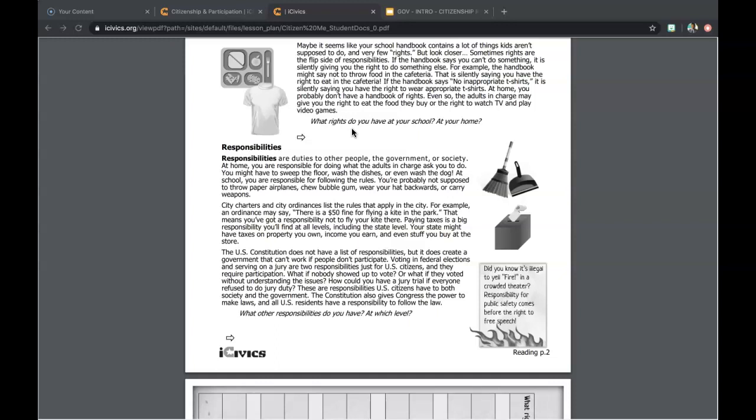In closing, guys, before we go to the next part of the lesson, obviously rights and responsibilities are huge in civics and government education. To be a successful citizen in the future, you must know what rights and responsibilities you have. If everyone can know their rights and follow the responsibilities that are allotted to them, we indeed can create a better country and a better democracy today to yield a better future tomorrow.